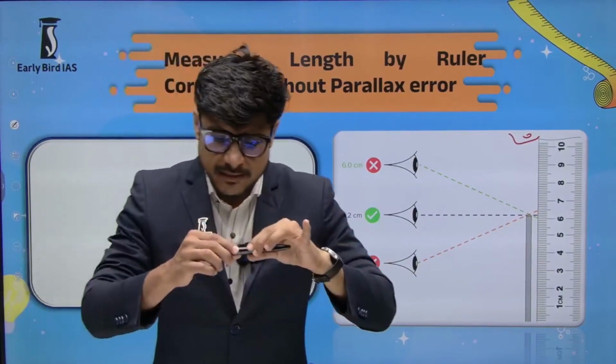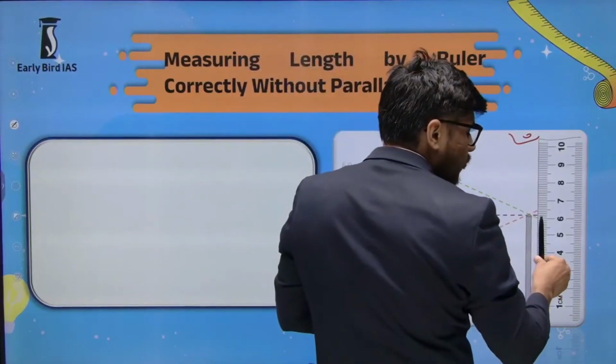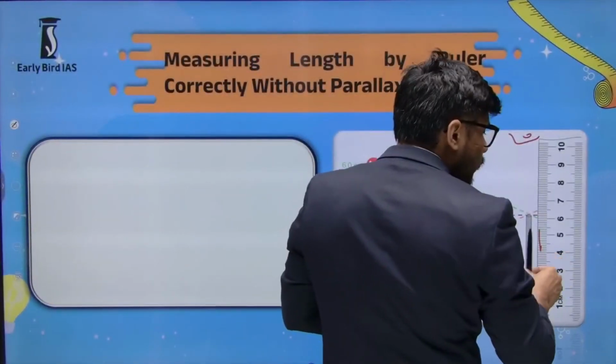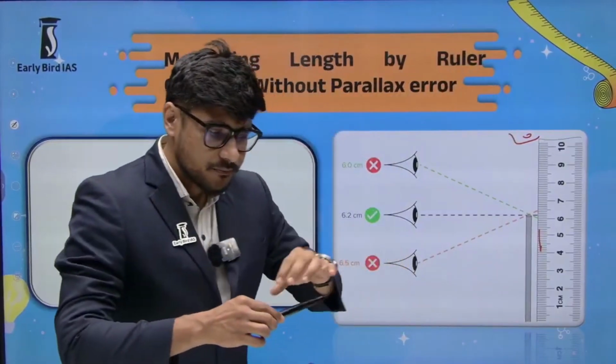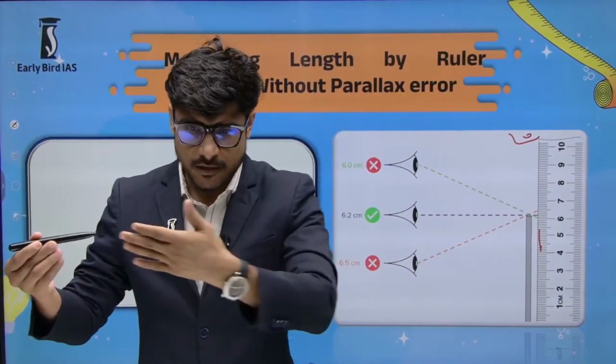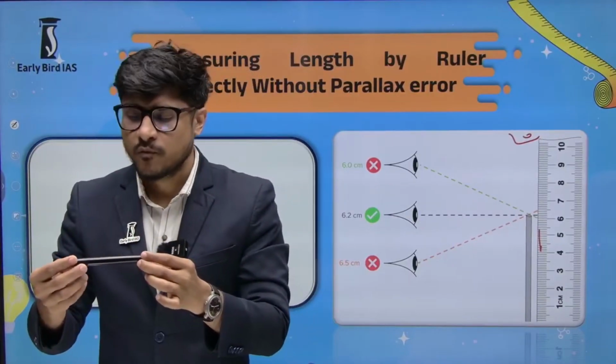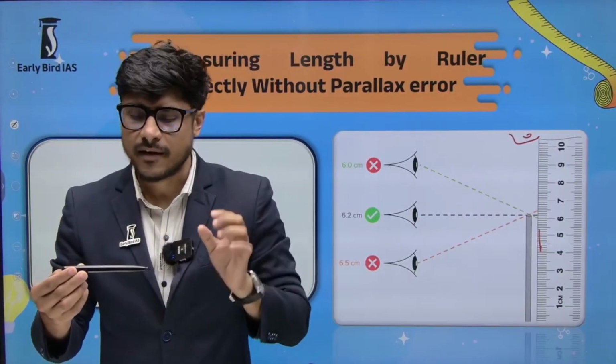Now put that pencil on your ruler. For example, imagine this is my ruler, and I put this pen on this ruler from 0 to whatever length.